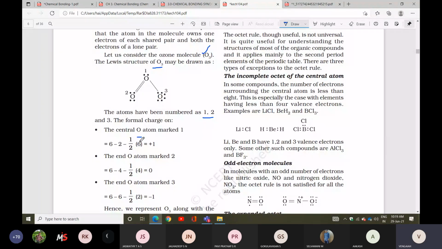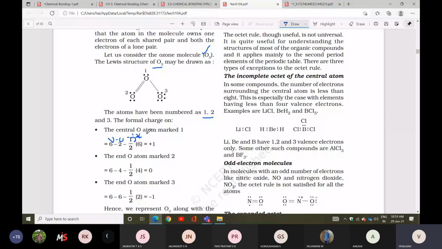We have end atoms, the terminal atoms. In total we have 3 oxygen atoms, numbered 1, 2, 3. 1 is the central atom, and 2 and 3 are the neighboring, surrounding atoms. So the central oxygen atom is marked 1, and the end atoms are marked 2 and 3. So what is the formal charge? Total number of valence electrons minus U, the unshared electrons, minus 1/2 times S, the shared electrons. You can apply this formula and calculate.